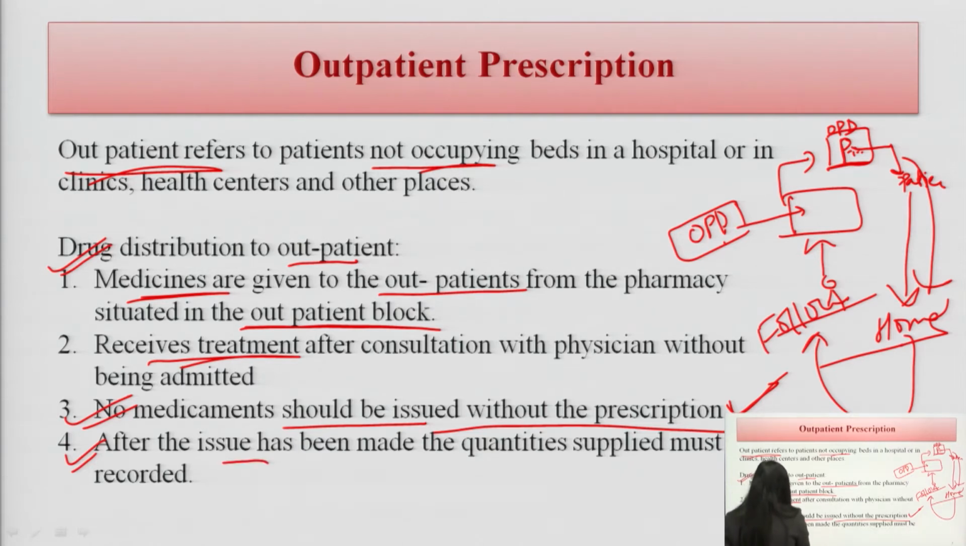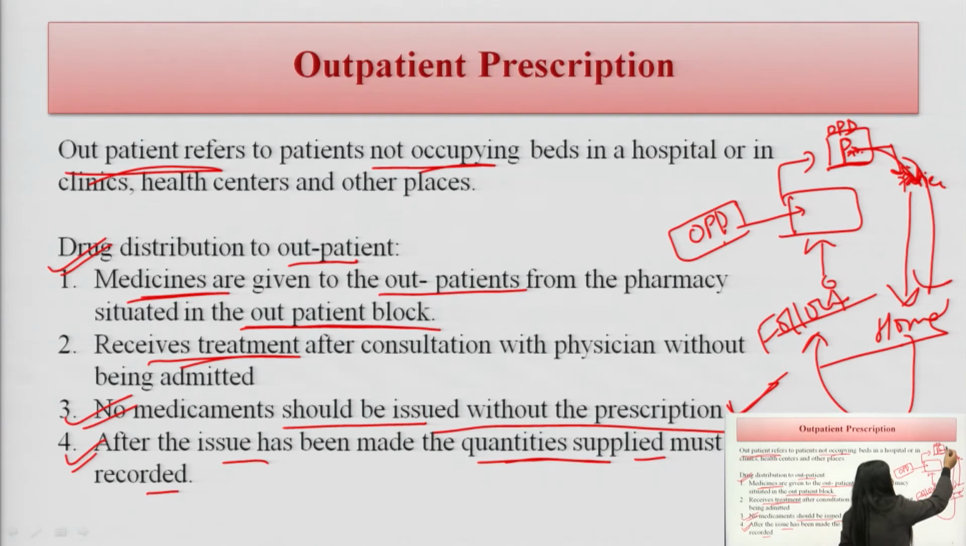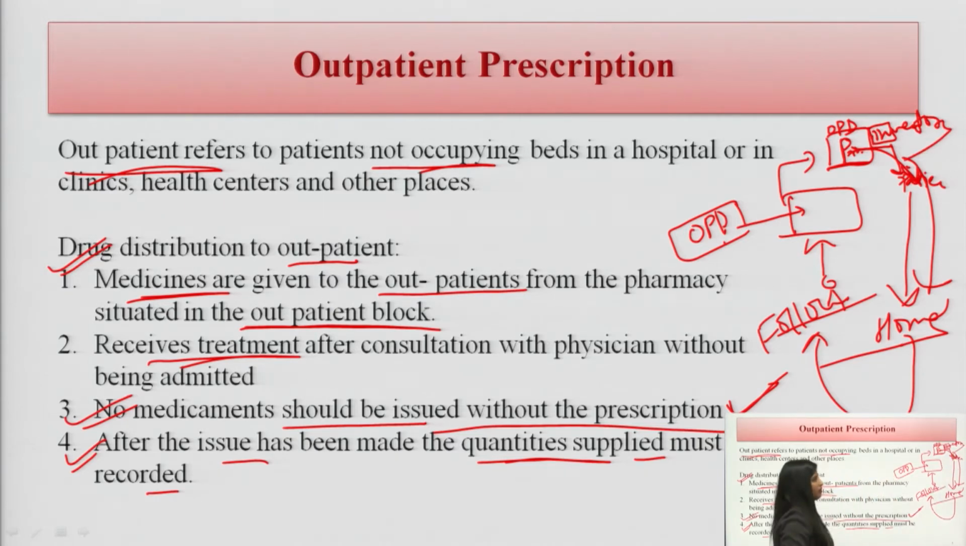After the issue has been made, the quantities supplied must be recorded. Whatever the medication the pharmacist gives to the patient, afterwards they will maintain the inventory. Yes, they will maintain the inventory record.